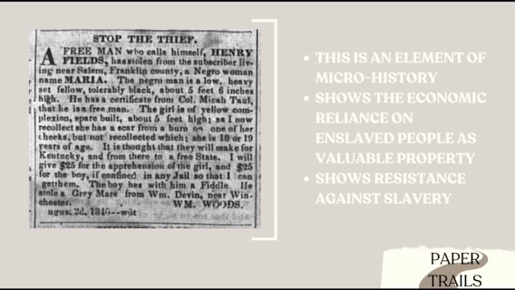These ads also show us that regardless of what history tells us, this was not another time, and enslavers were well aware that what they were doing was wrong. These ads show the constant resistance against slavery, and despite attempts, you could never take the full agency of an enslaved person away.